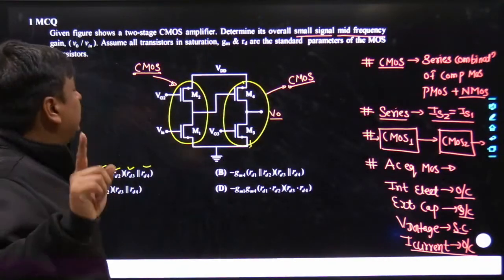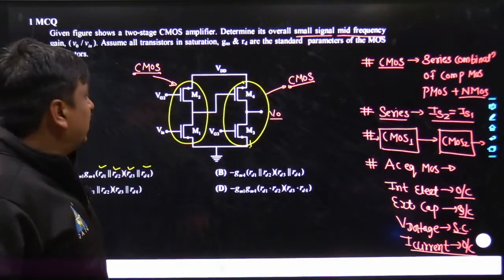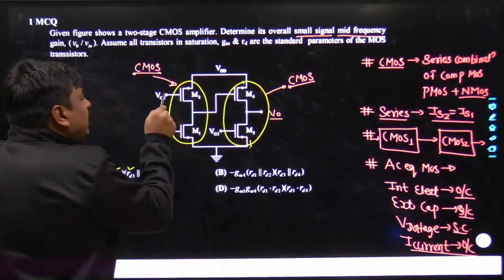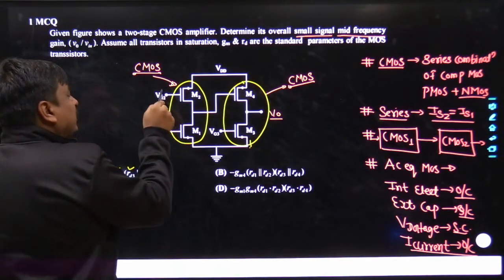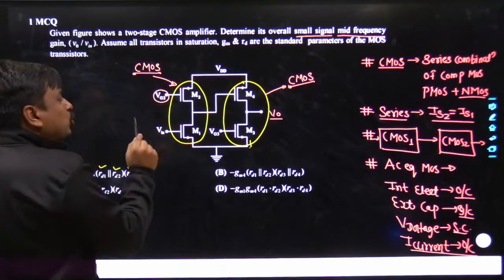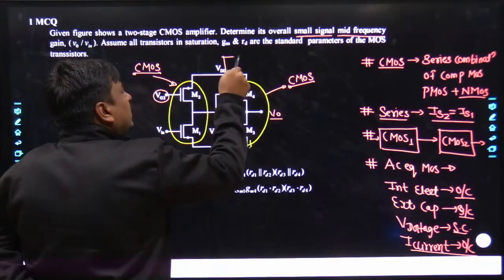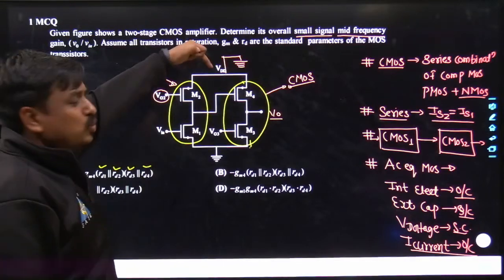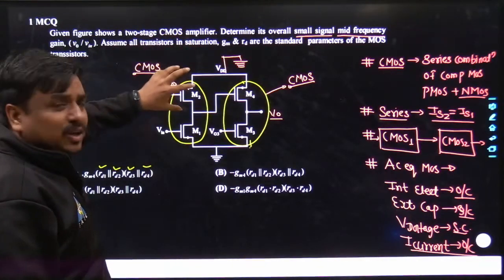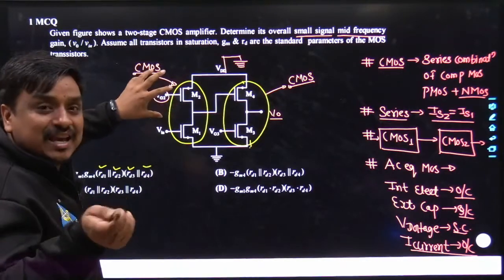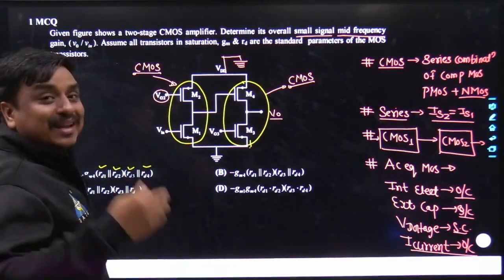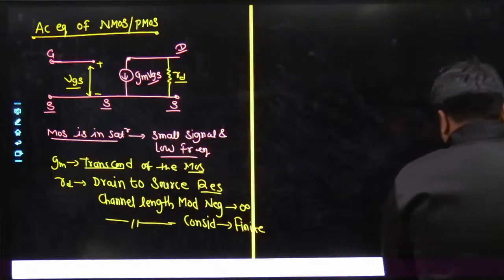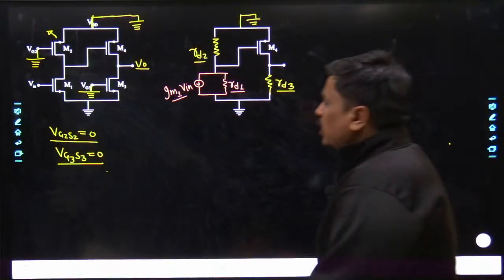And once I am doing the AC analysis, all of the external DC sources have to be killed. So try to understand what I have done. I have kept this VG2 as ground, so by default in the AC equivalent model the VG2 became 0. This was my bias voltage, that also had to become 0. So put together, VG2 and S2 became 0. So in the replacement of M2, gm into VG2S2 becomes 0. That means the current source becomes open circuited. That is what I am doing, my dear friends.